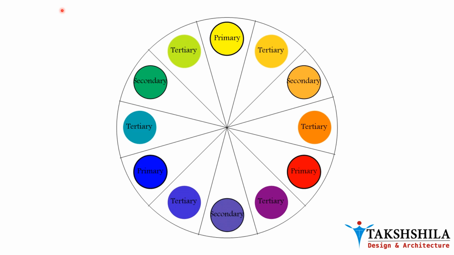So in this video, we have discussed primary, secondary and tertiary colors. It is a very important topic for all the design and architecture entrance exams. Many questions based on this topic have been asked, both in drawing and aptitude paper. In the next video, we will be covering the other aspects of color theory, like hues, saturations, complementary, etc.